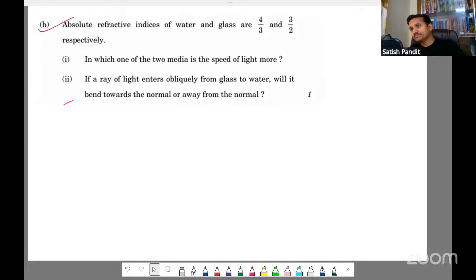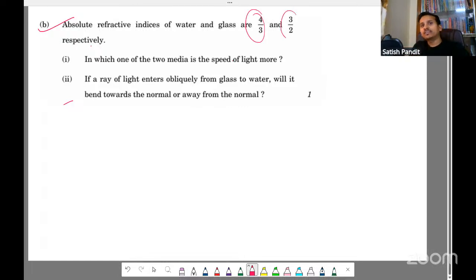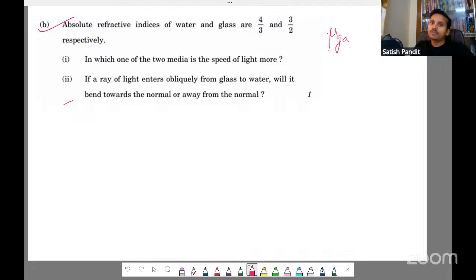Let's understand. It says the absolute refractive indices of water and glass are 4/3 and 3/2 respectively. They have given the refractive index of water with respect to air as 4/3. Generally, when air is there, we don't write it, we just write mu W. The refractive index of glass with respect to air is 3/2. In which of the two media is the speed of light more?